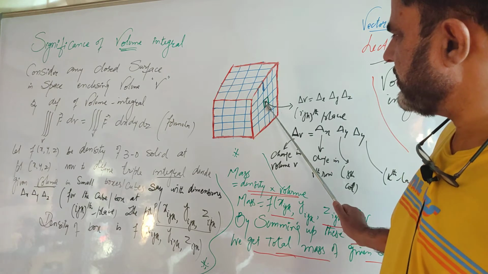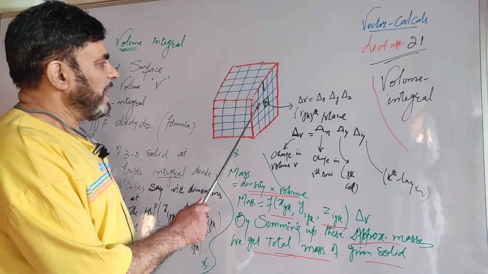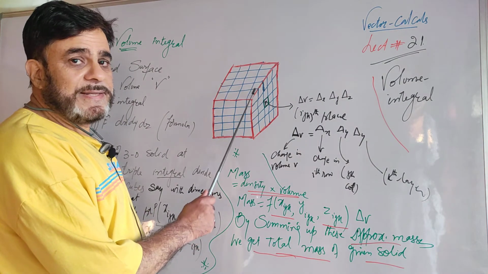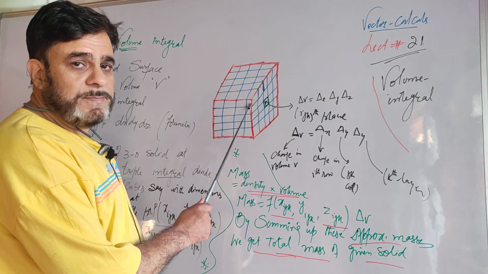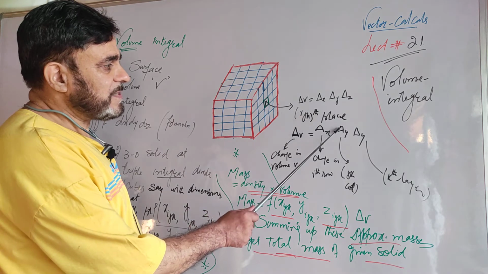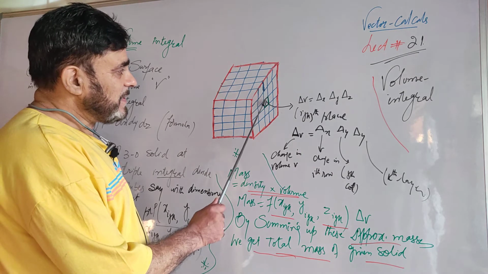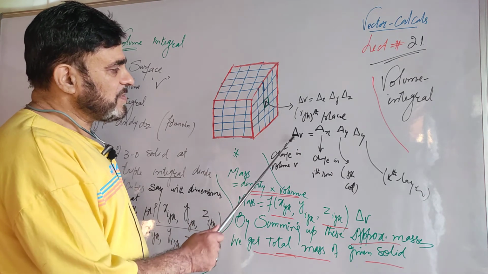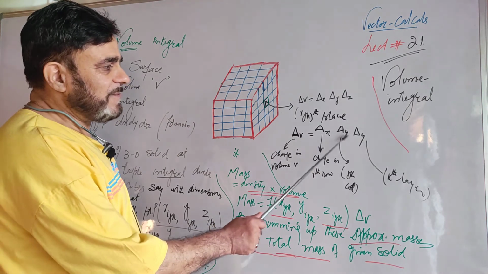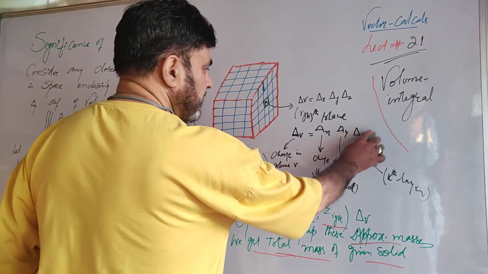I take this box at the ijth place, that is, at the ith row, jth column and kth layer. This smaller volume, which we denote by dV, is del x, del y, del z.